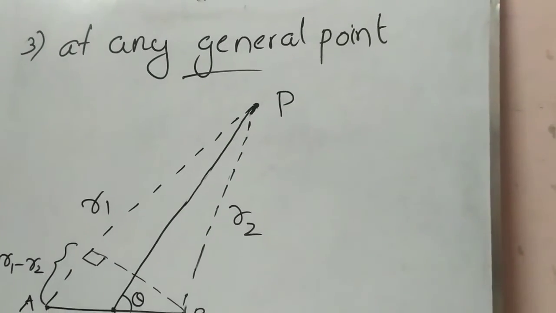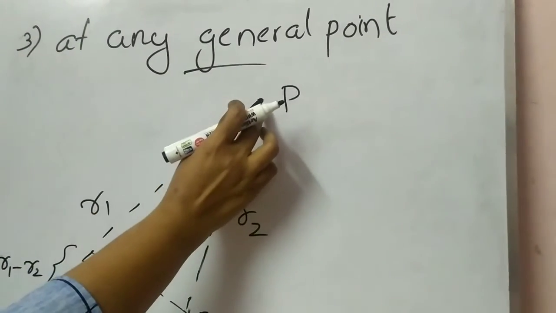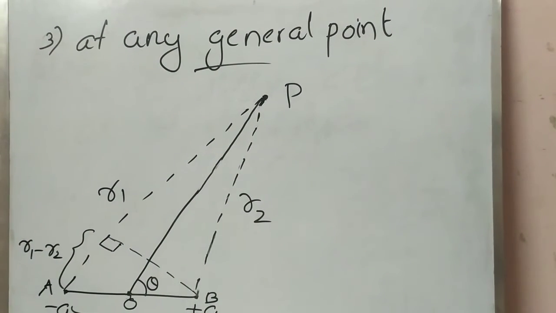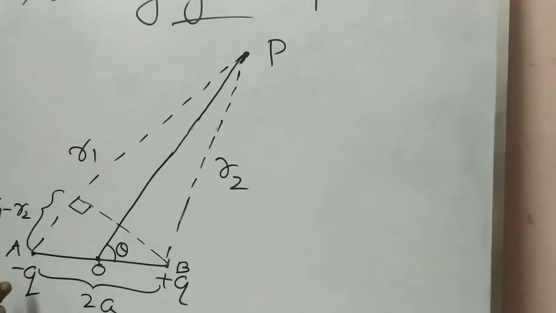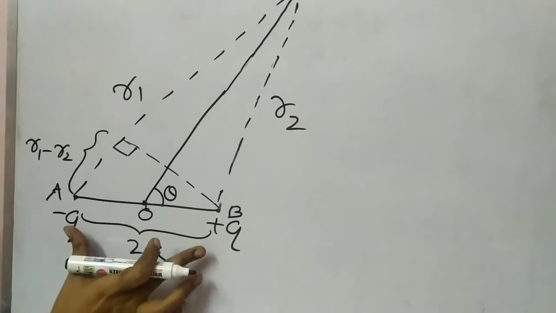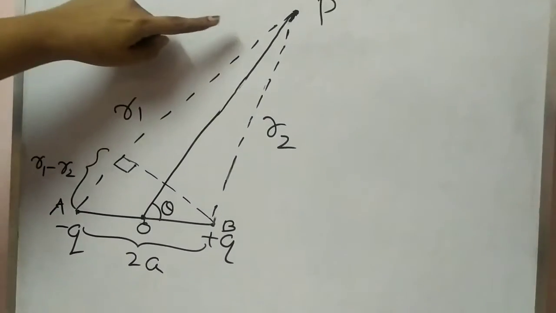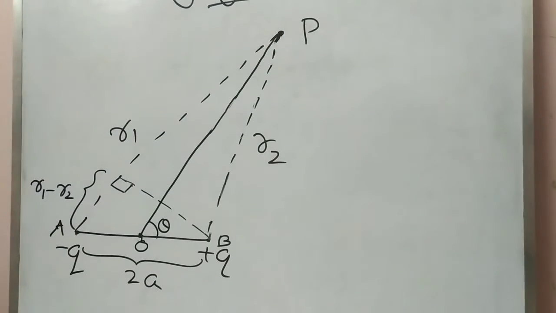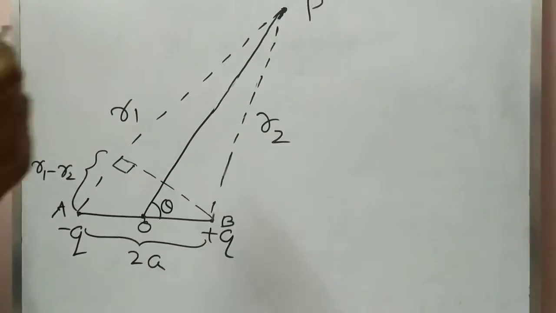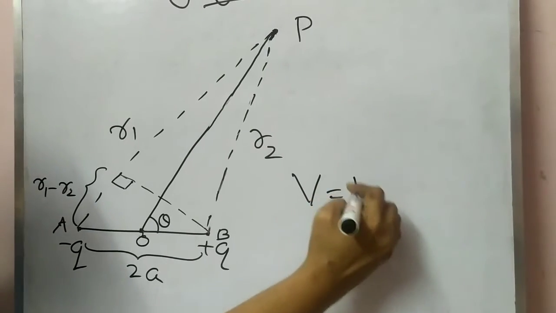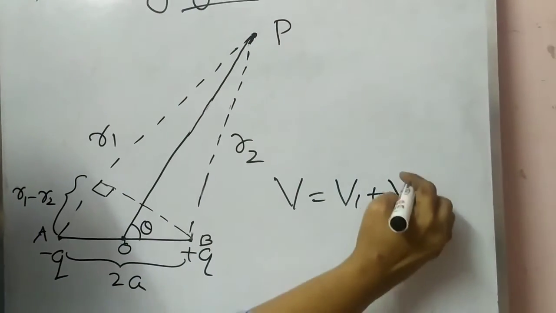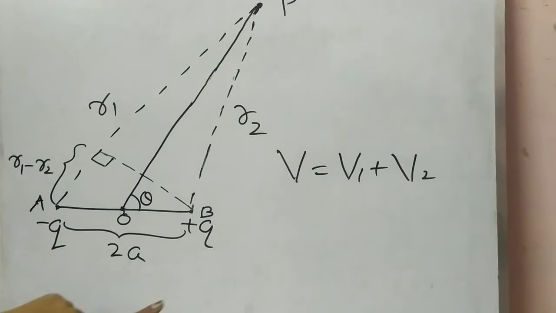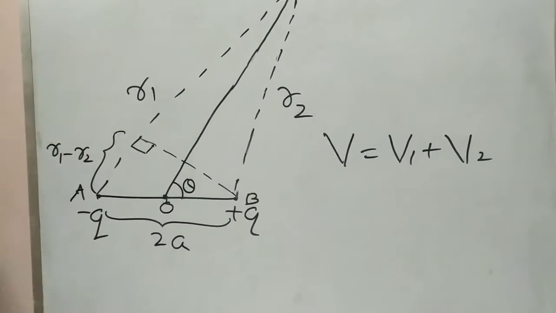Now the derivation for electric potential at any general point, maybe axial point or equatorial point or any other point, due to this electric dipole. Here you can see minus q and plus q separated by 2a. Here P is the point. At that point we need to find the electrostatic potential. Here also V is equal to V1 plus V2. The net potential at this point P is V1 plus V2, V1 due to this minus q and V2 due to this plus q.